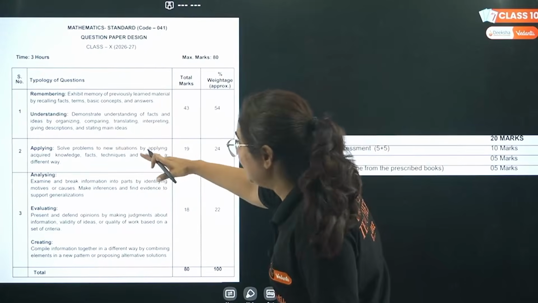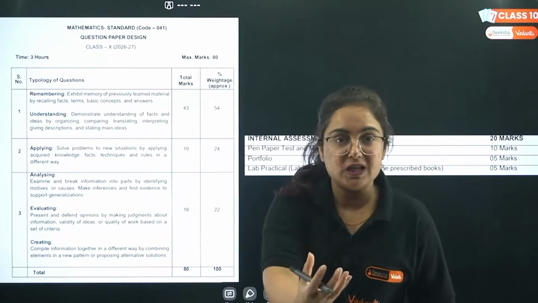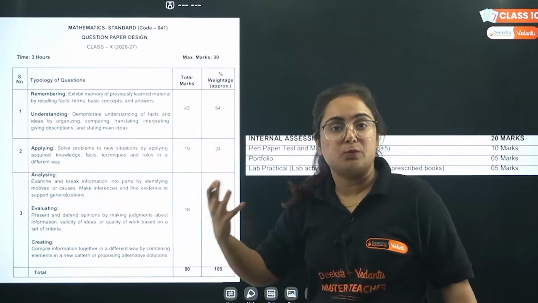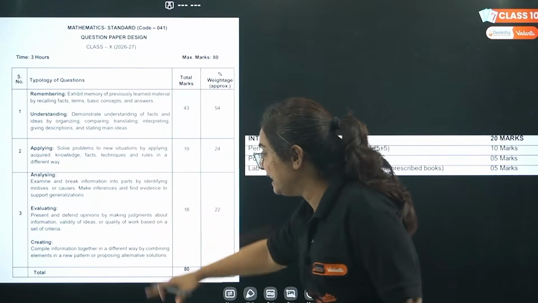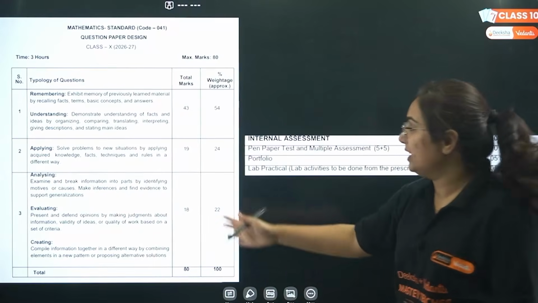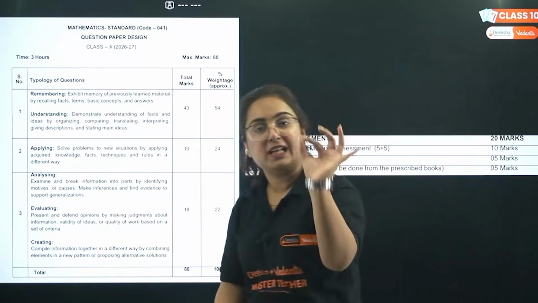The next are applying type of questions. Applying, basically, they will give you a situation and ask you to apply the concept of maths on it. We have analyzing, evaluating, creating type of questions. And the weightage for them is as given here. And here is how you will get 80 marks.